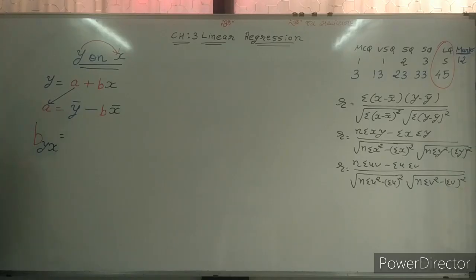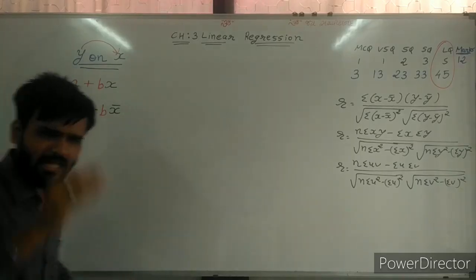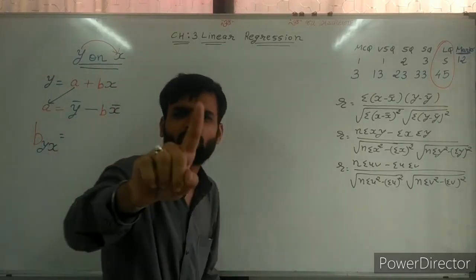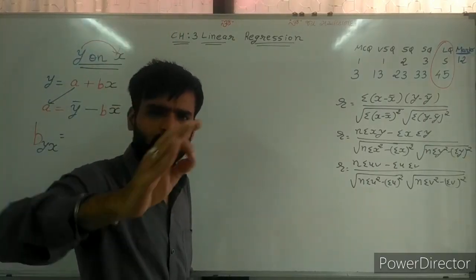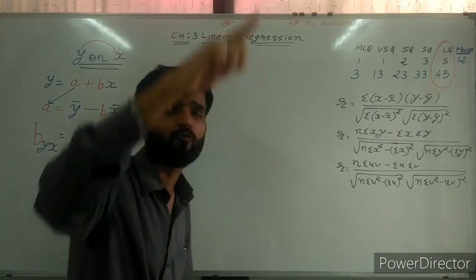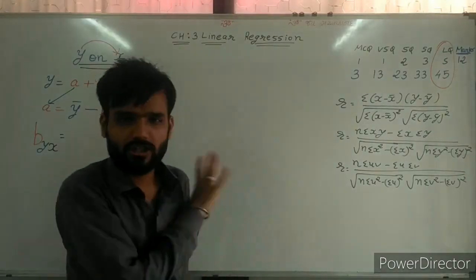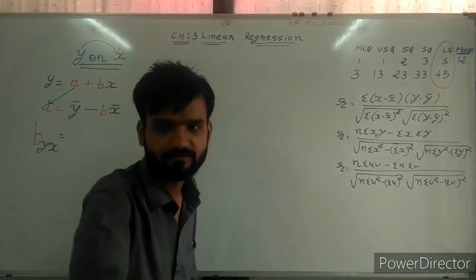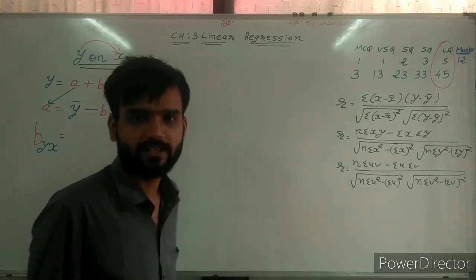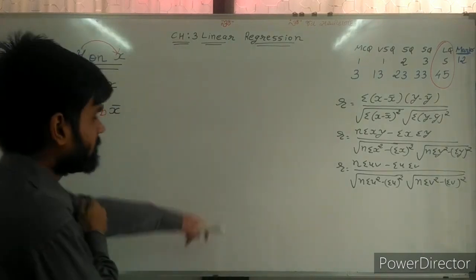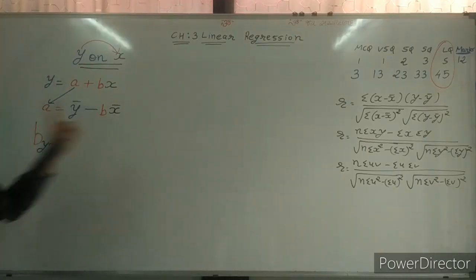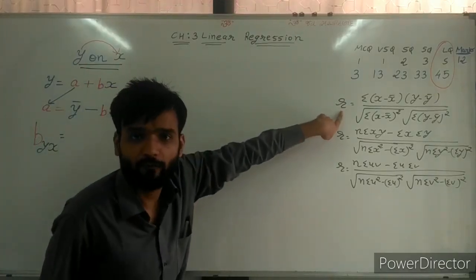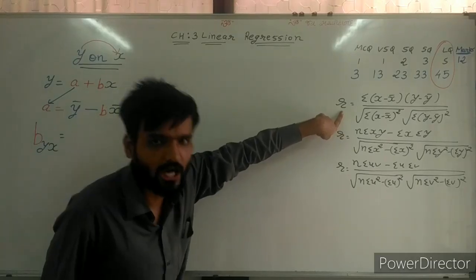Now make this formula. I am explaining you only one formula, and then you can do yourself. You can make your own formulas on that logic. That is a 100% guarantee. See, I am making the formula of b on the basis of this first correlation coefficient R.